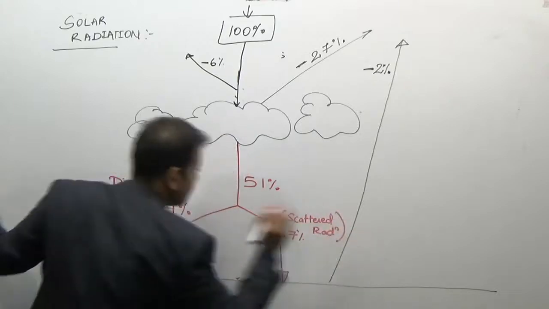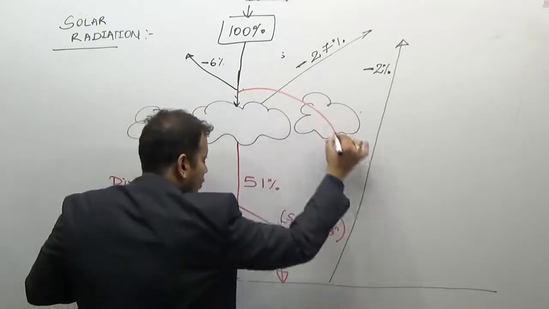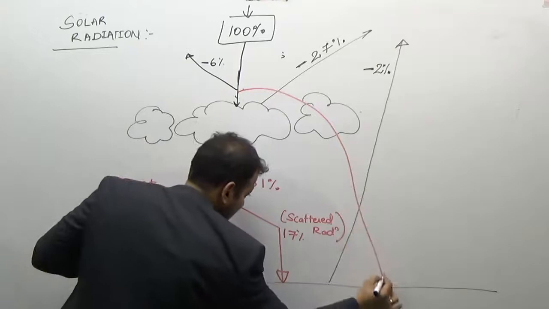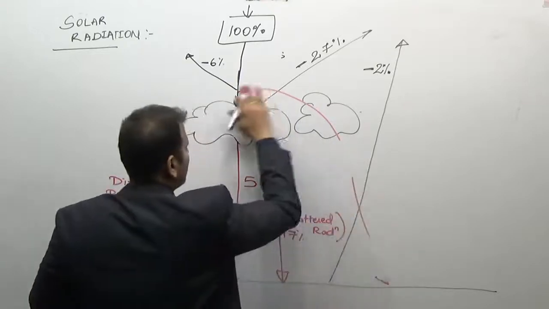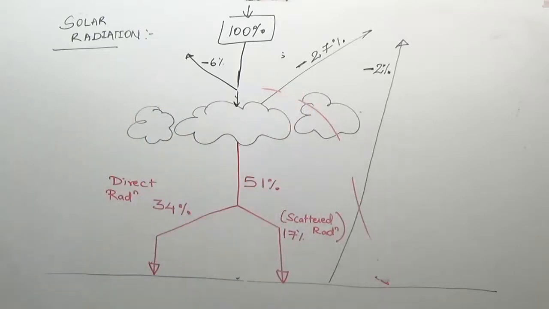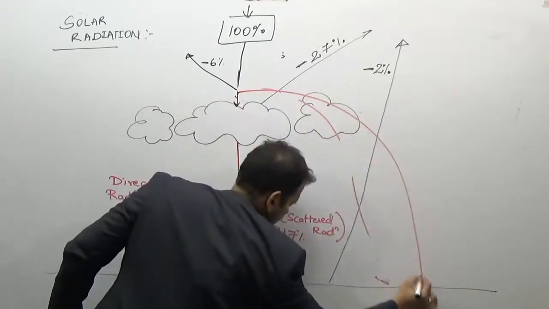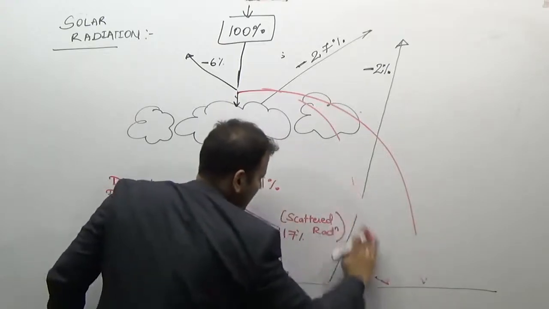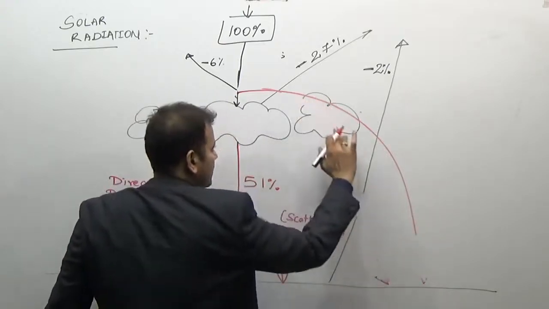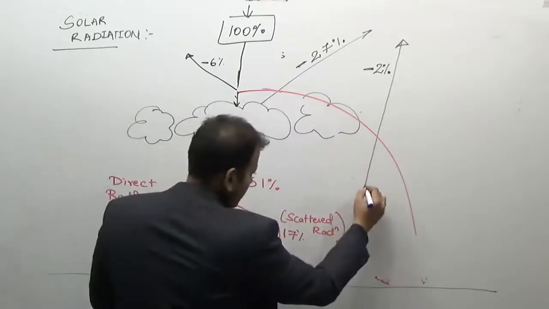So the earth receives 51%, while 14% is absorbed by the atmosphere. Don't show the arrow in the examination directly to the ground surface, because it is being utilized by the atmosphere.